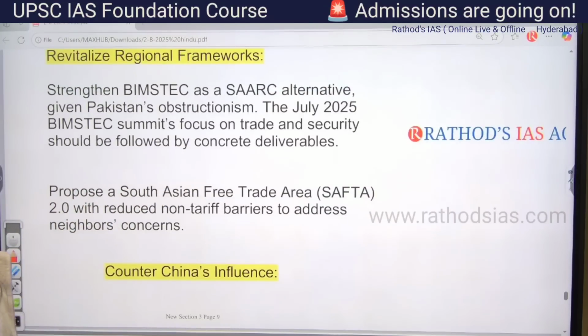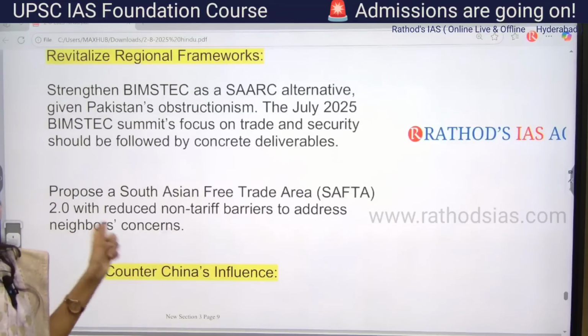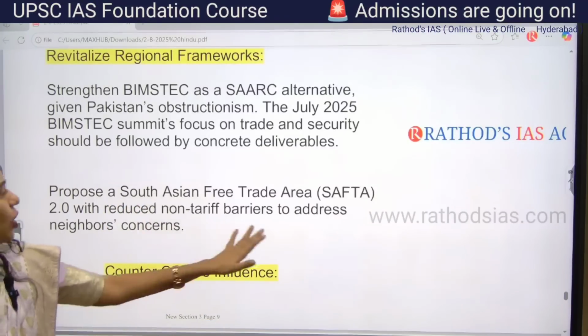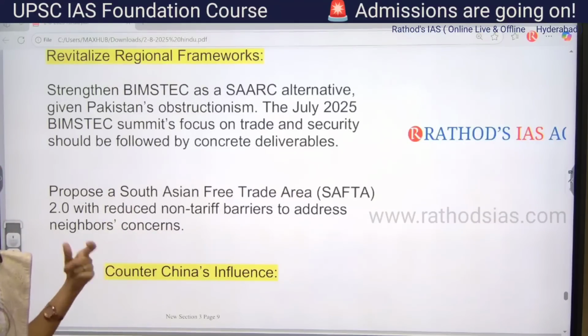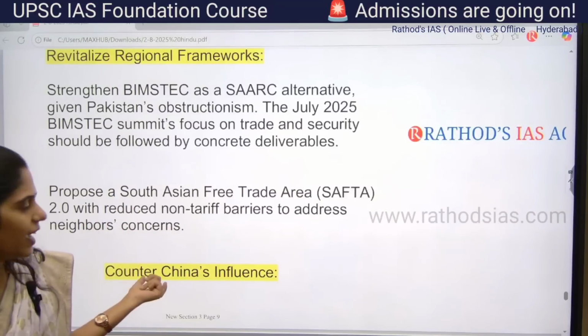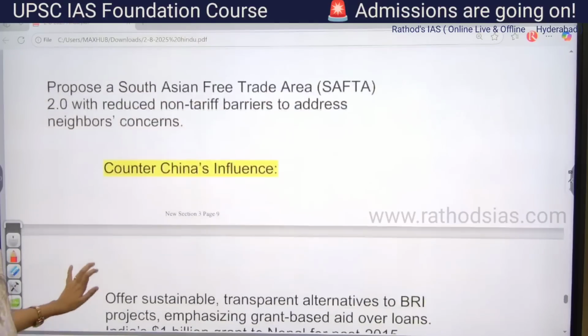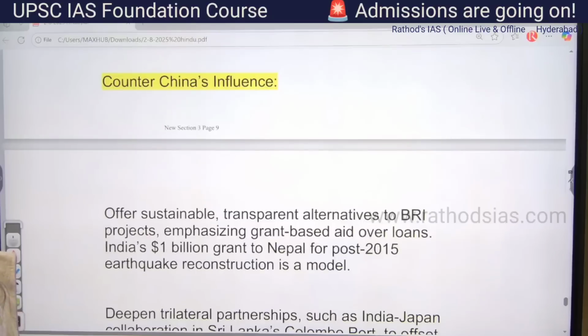And next one is we have to propose free trade agreements or free trade areas with Southeast Asian countries. That is called SAFTA. So this SAFTA will be helpful for non-tariff barriers so that we can address our neighborhood concerns. And next one here is we have to counter China's influence.